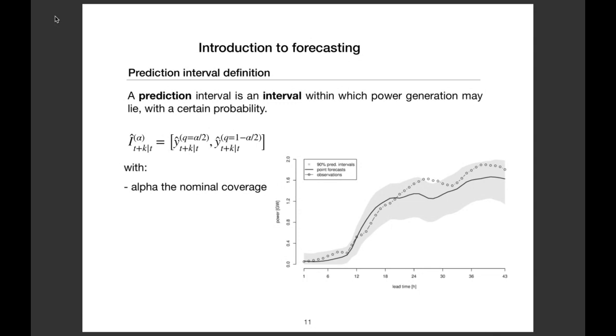And so here, in fact, you have in gray the 90% prediction interval. It means that it is an interval built with the 5% quantile and the 95% quantile. If the forecast is good, it means that 90% of the time the observation will be inside this interval. And here we can see that, for instance, it seems to be okay because most of the time the observations are within the 90% prediction interval.